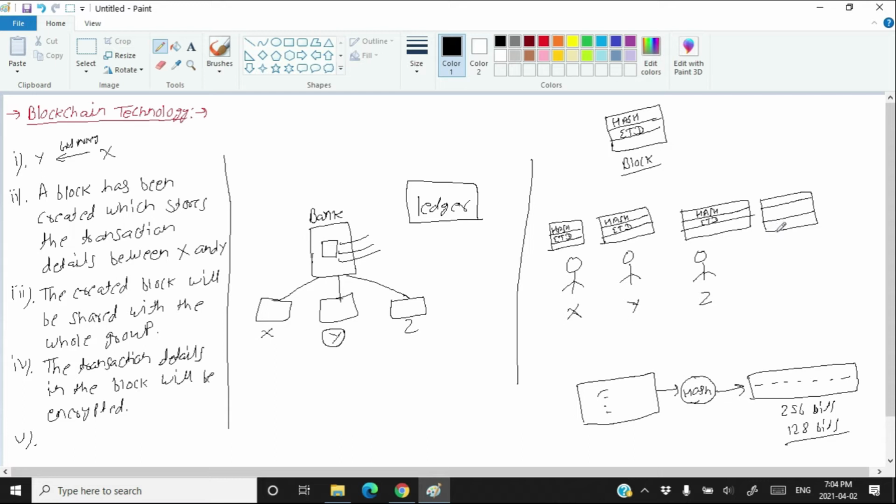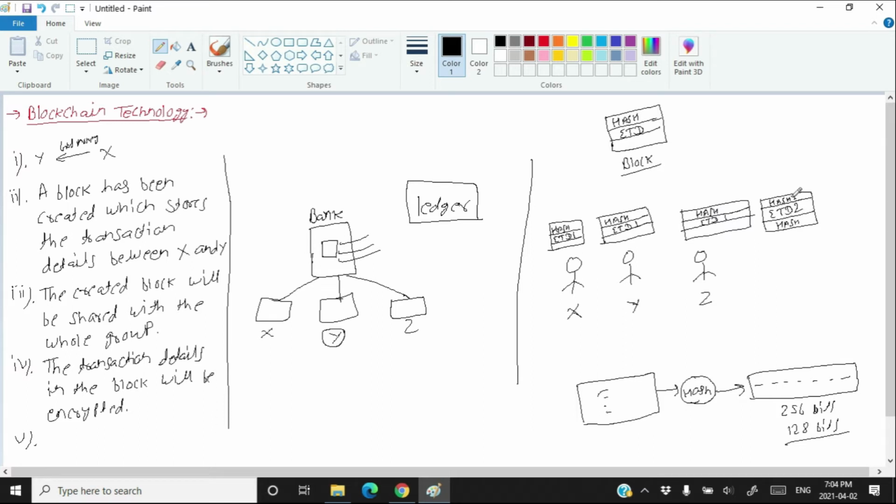Suppose that the earlier transaction was ETD1, meaning encrypted transaction detail 1, and the newer one is ETD2, meaning encrypted transaction detail 2. This ETD will have its own hash, but the block of this second transaction detail will also contain the hash of the previous transaction detail.